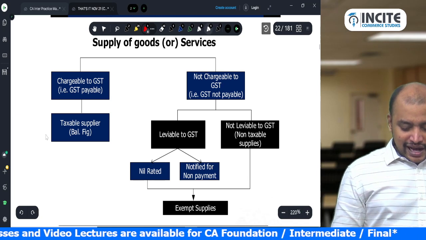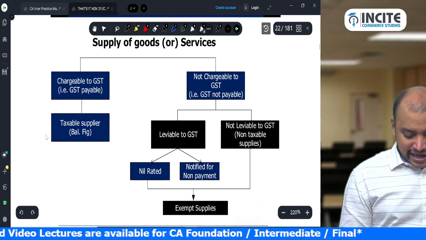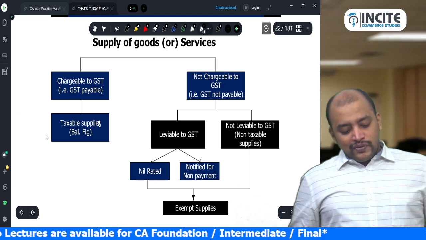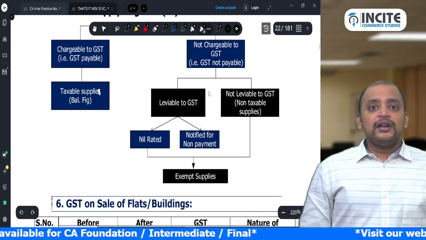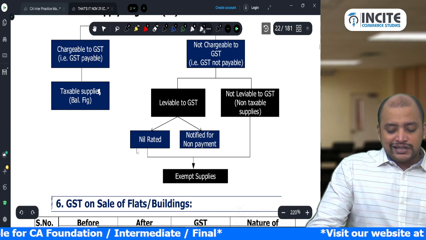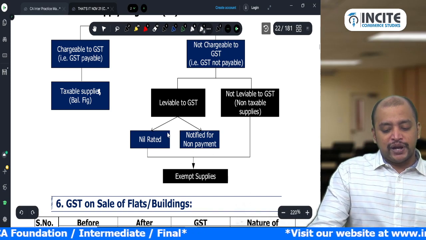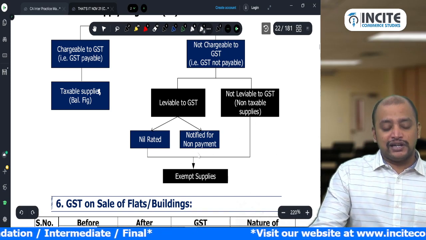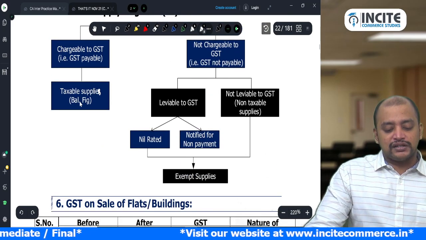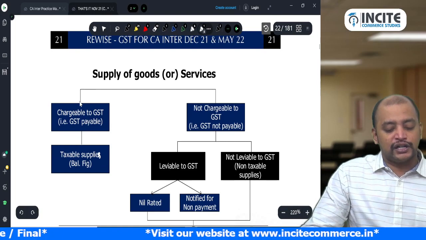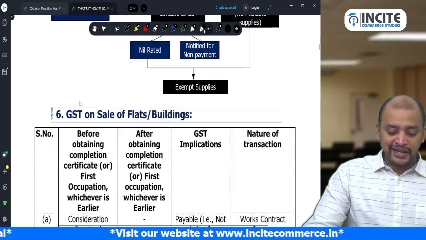Whereas not chargeable to GST means GST not payable, but it is leviable to GST, nil rated or notified for non-payment, or not leviable to GST, non-taxable, will come under exempted supply. So exempted supply is not part of taxable supply. For that only I just gave you this chart.